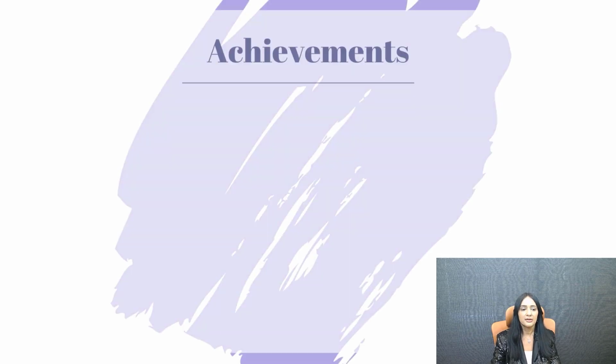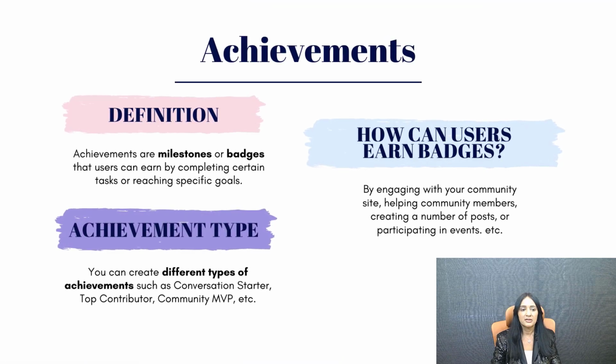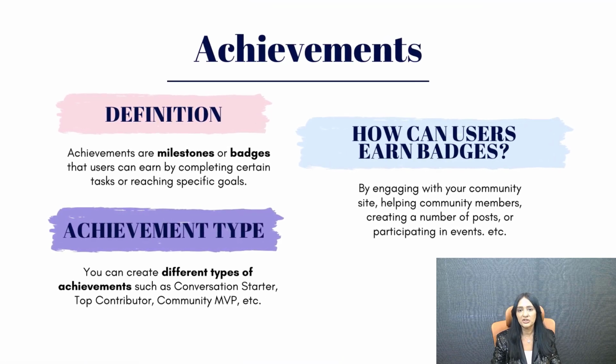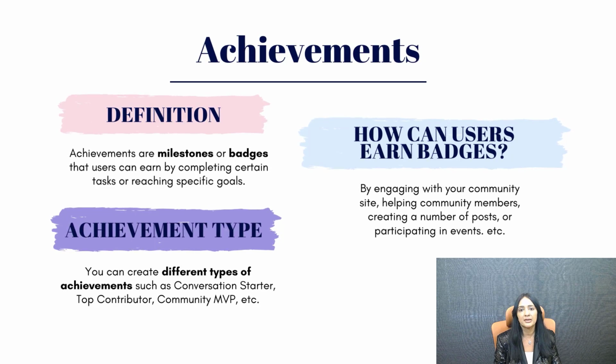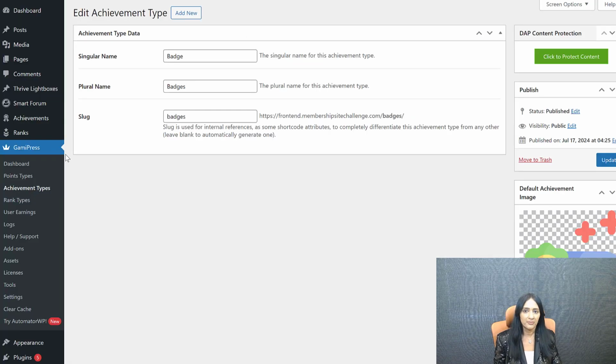All right. Second thing is achievements. You can create different types of achievements. What is an achievement? Achievements are like badges that users can earn by completing certain activities, set of activities, or reaching certain milestones. You can decide what that is for you, right? As part of your community rules, you can decide what users have to do in order to earn a specific badge. You can create different types of achievements, different types of badges, all right?